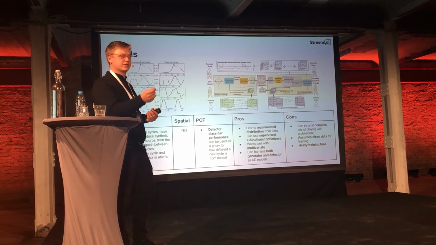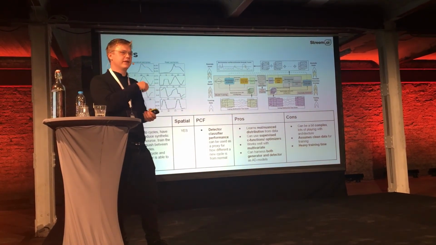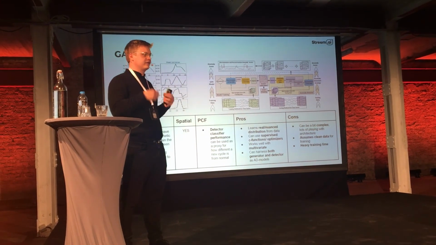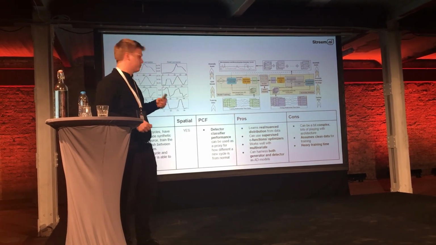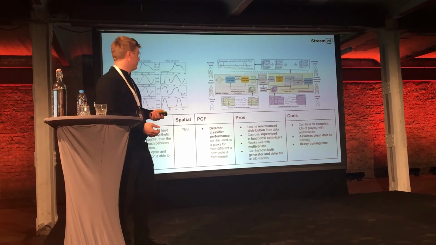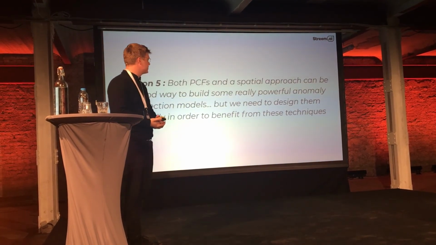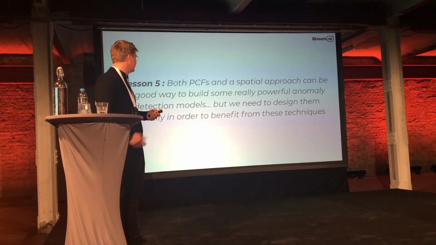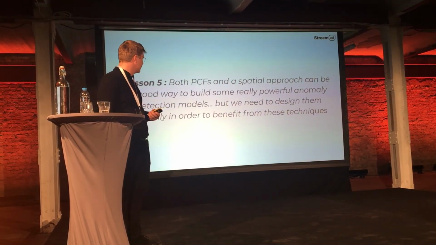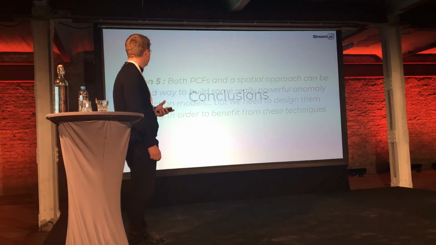The classification performance of the discriminator tells us how likely a cycle is to be normal, or in some ways synthetic or abnormal. So again, we have a proxy cost function which directly relates to the goal we care about, without using any labels. So lesson 5: both PCS and the spatial approach can be a good way to build some really powerful anomaly detection models, but we need to design them carefully in order to benefit from these techniques.